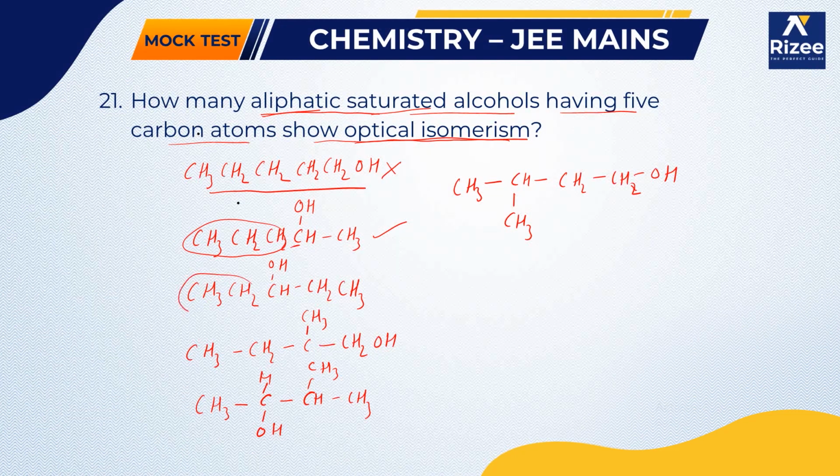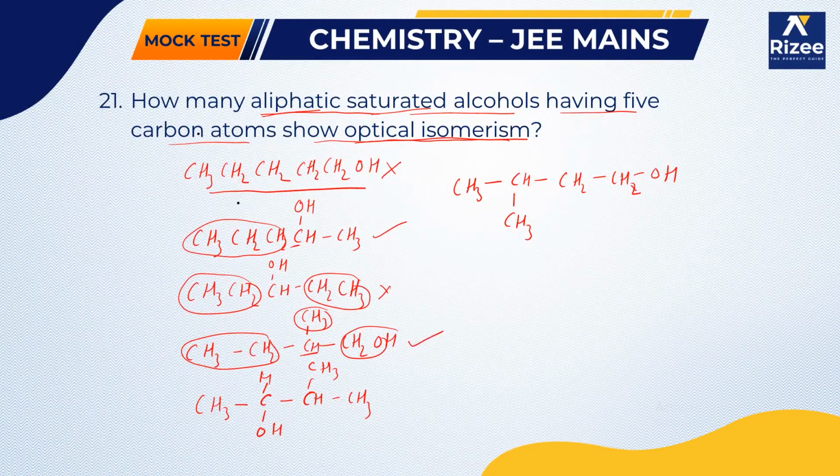And here this group and this group are the same, that's why it is not a chiral carbon. And here in this carbon you can see this is the first group, second group, third group, and also hydrogen will be there. So this is our chiral carbon. And here you can see this carbon, one CH3 is attached, one branch is attached, OH and H, nothing but 4 different groups, so it is also chiral.